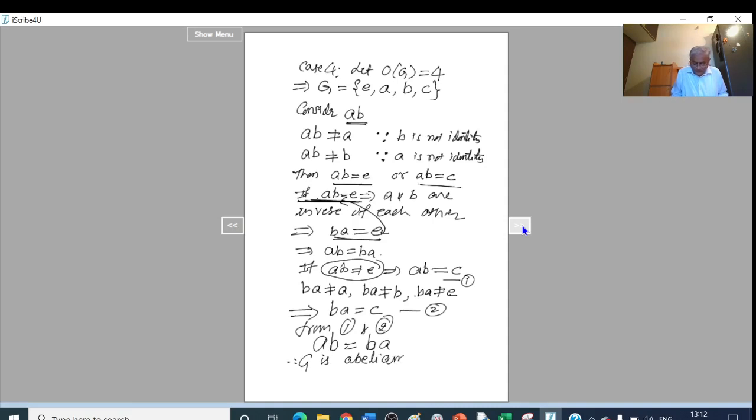So we have considered order of G equal to 1, order of G equal to 2, order of G equal to 3, order of G equal to 4. In all the cases we have proved that G is abelian. So if order of G is less than or equal to 4, then G is abelian.